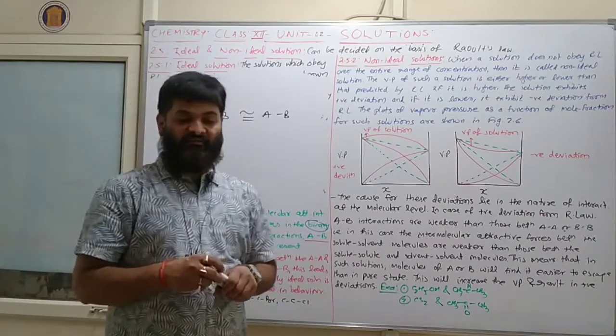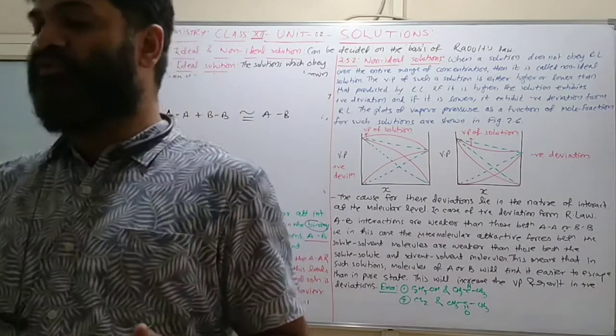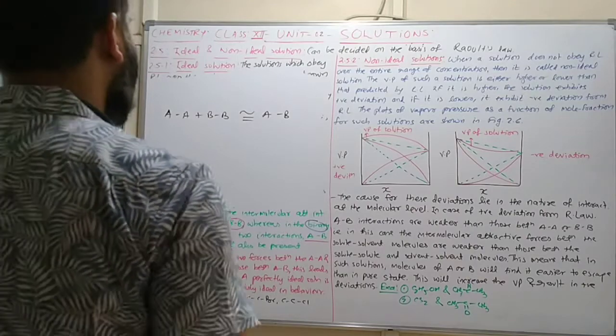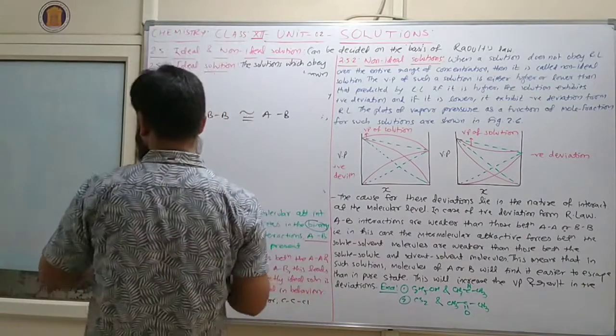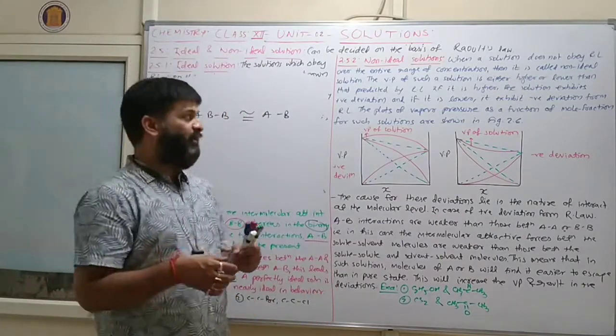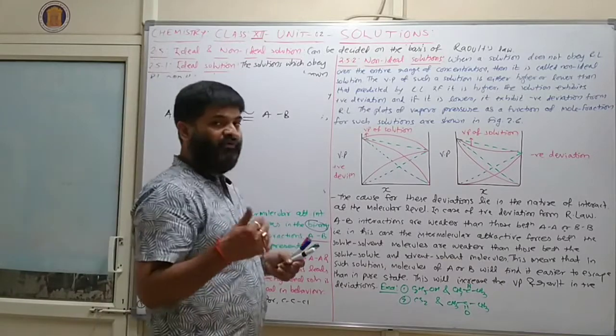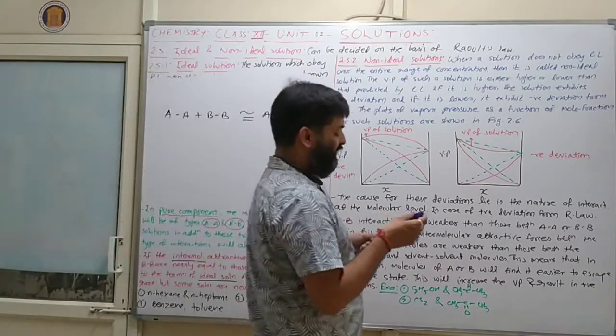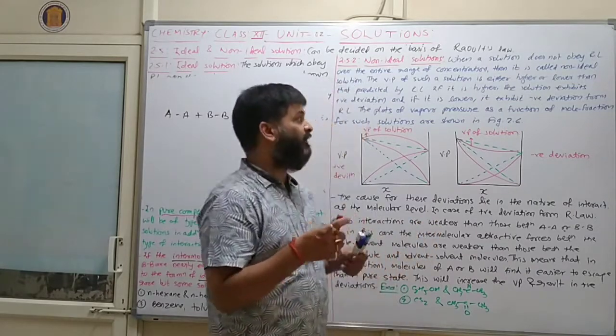In another way, we can say that an ideal solution is that solution which will obey Raoult's law. It is normally known as an ideal solution. Clear? So now we will discuss non-ideal, which means a solution which does not obey Raoult's law.